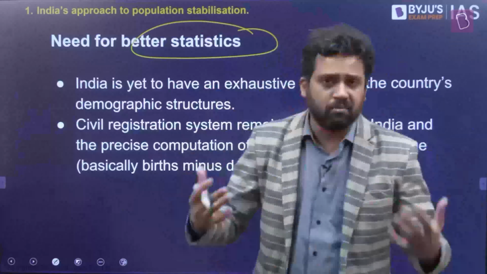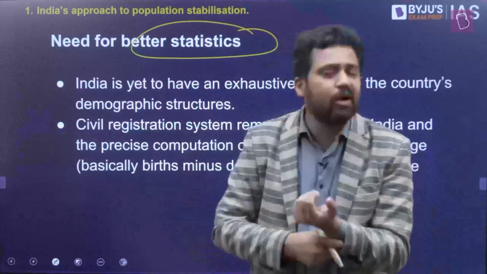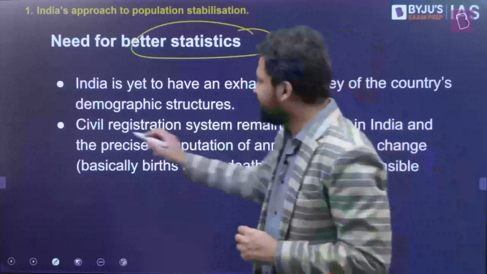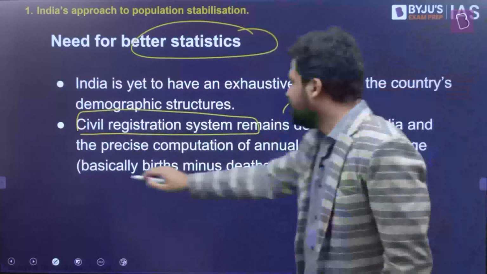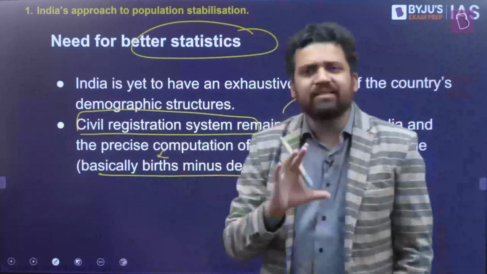Maybe because of the pandemic, this thing was not carried out. But keep in mind that there were some other countries which carried out these exercises despite the pandemic. Not only census, another thing, the civil registration system, that also remains deficient. We do not have a very good idea about multiple things, birth rates, death rates, and all these things. So this is something that we need to improve on.